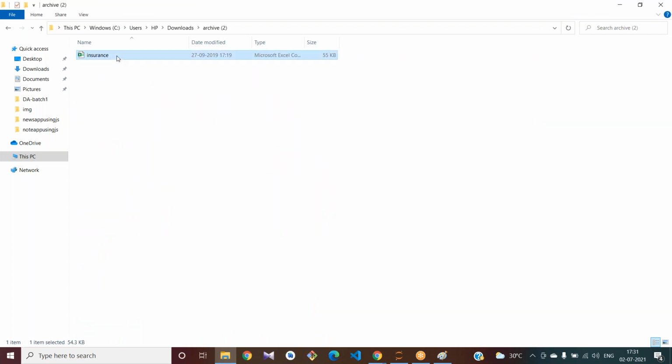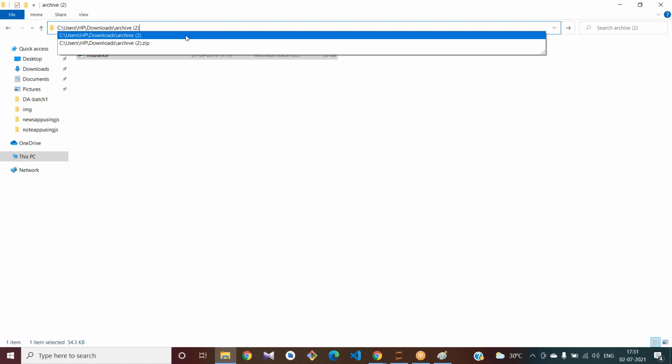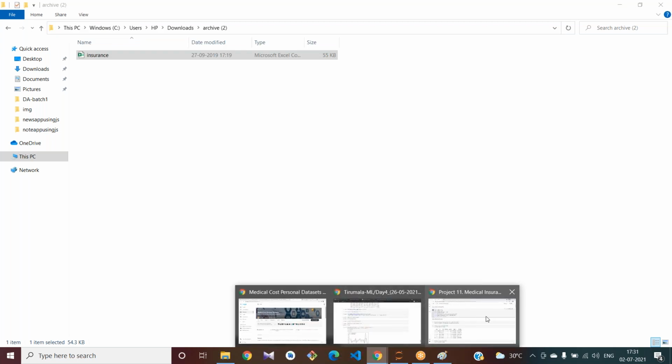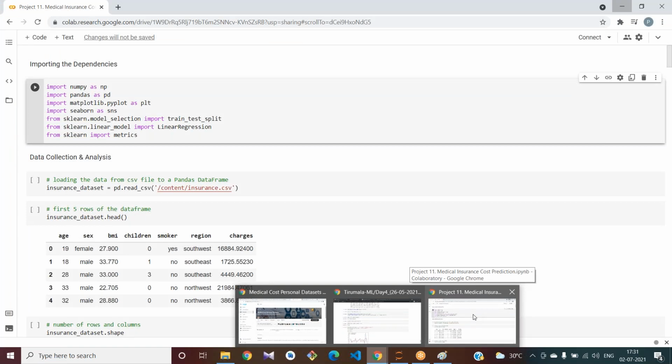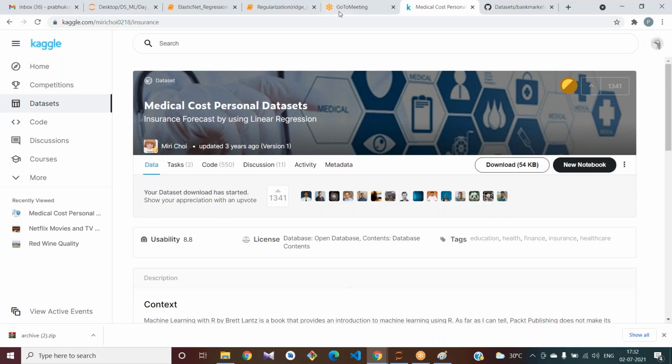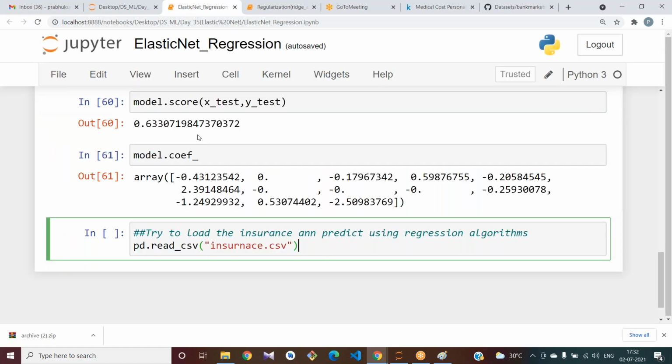Okay, there is a dataset here. You can directly give the path also. See, it is present in my downloads. I am giving the path here.